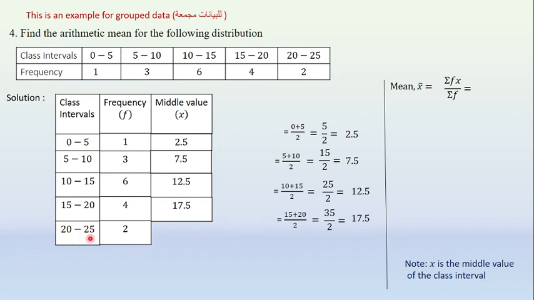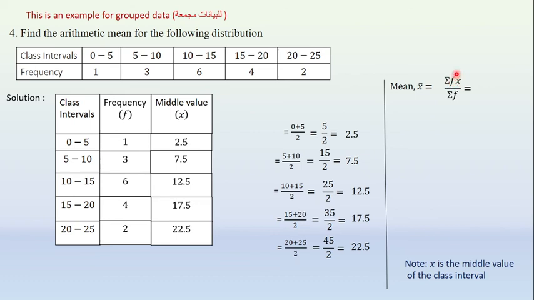Now the last middle value, 20 to 25. For this one the middle value is 20 plus 25 divided by 2. 20 plus 25 is 45. 45 by 2 is equal to 22.5. You write this 22.5 here. So we got the x, the middle values.